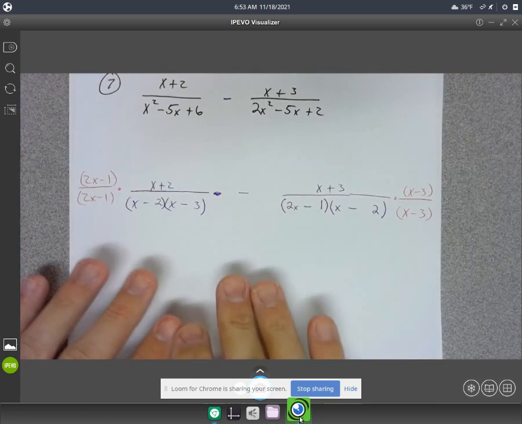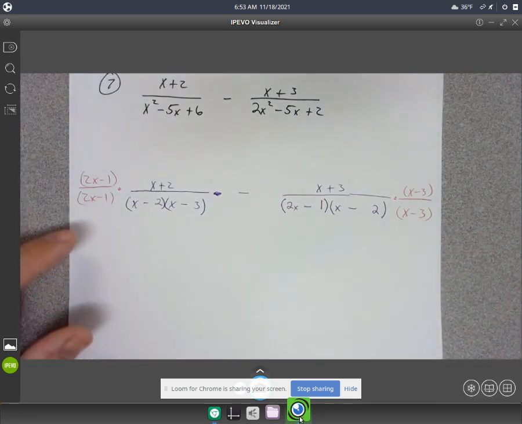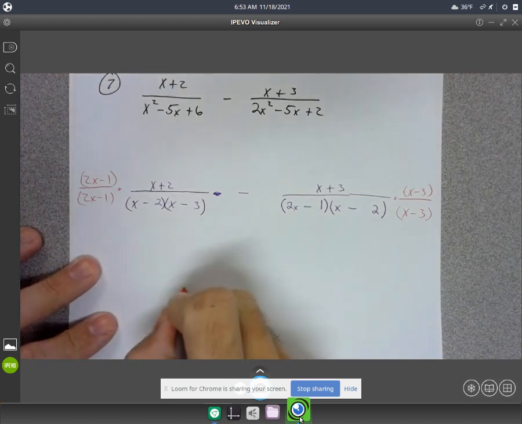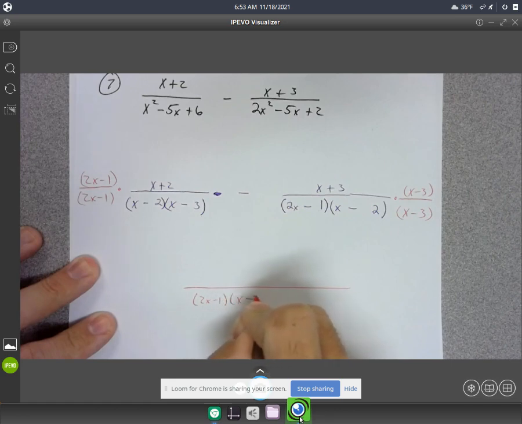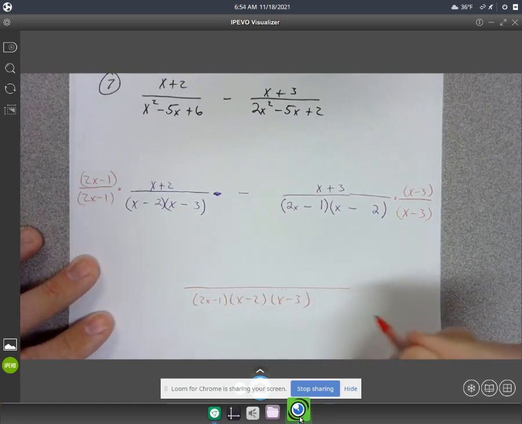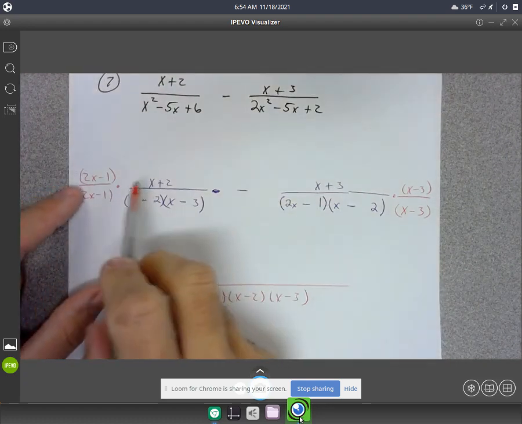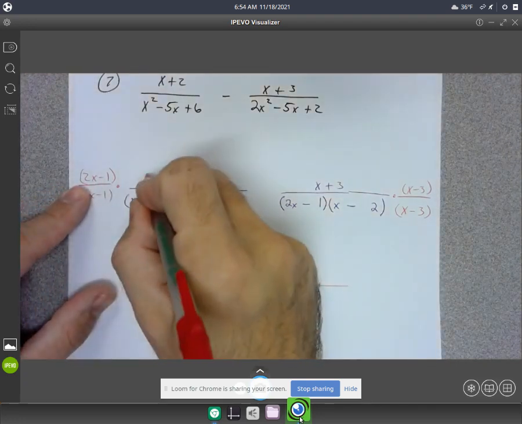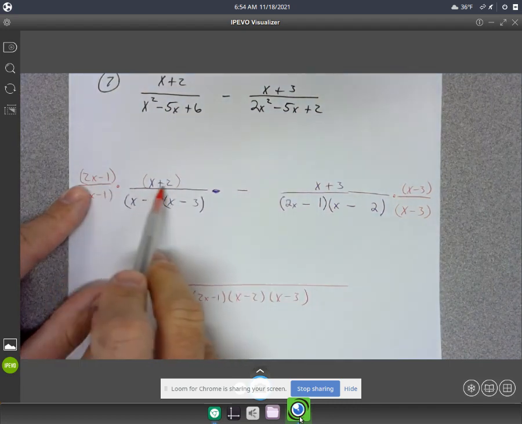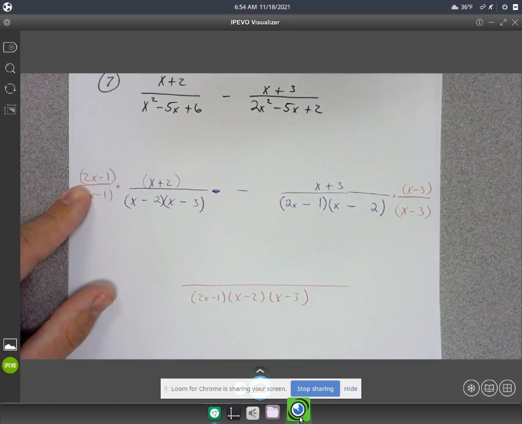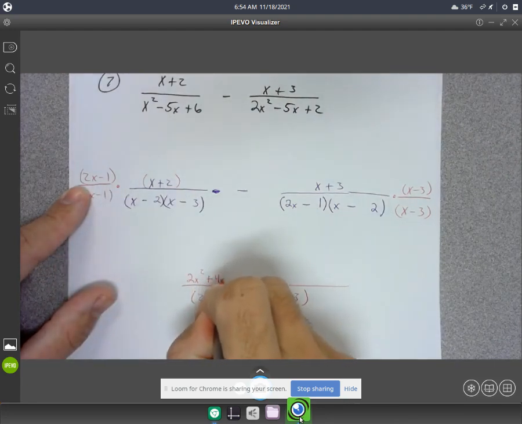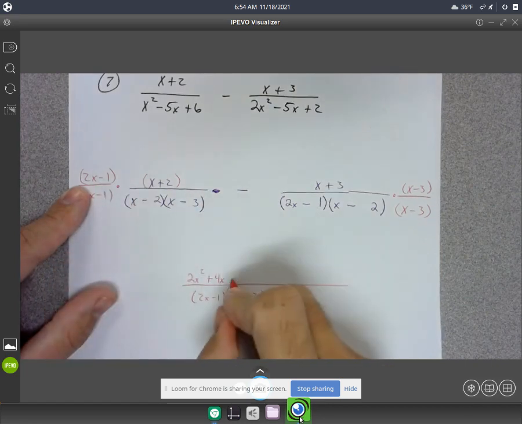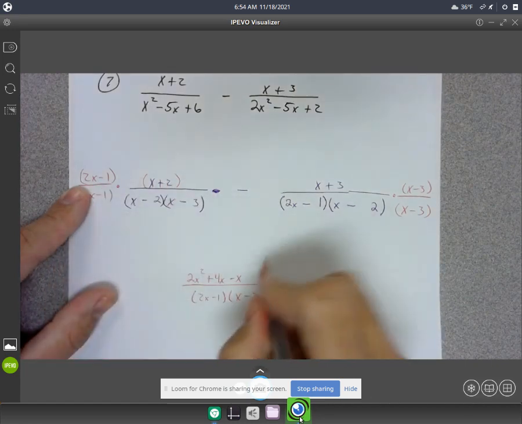All right, the bottom is just going to be left the same throughout this whole problem. It's going to be whatever this is: 2x minus 1, x minus 2, and an x minus 3. That'll always be the same on this one. What I need to do is multiply out these numerators here. So 2x minus 1 is going to get multiplied by this x plus 2. Just use an old distributive property. So 2x times x will be 2x squared. 2x times 2 will be 4x. And then negative 1 times x, negative 1x, and negative 1 times 2, negative 2.